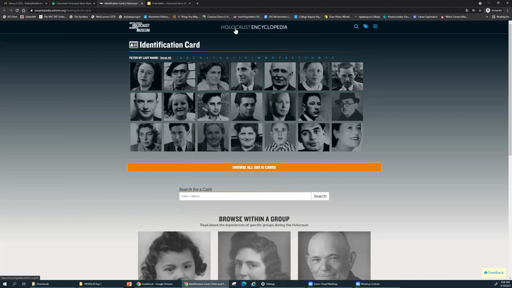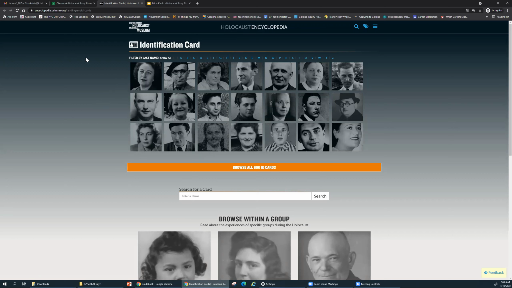And basically it's a place where they keep a lot of artifacts from the Holocaust as well. It has a lot of information about what happened during the Holocaust, but it also tries to explain to people how the Holocaust happened, what some of the things were that people did, and how they felt about Jewish people that led to the Holocaust. So I think those things are also important. But one big thing that it does is that it has a large record of people who